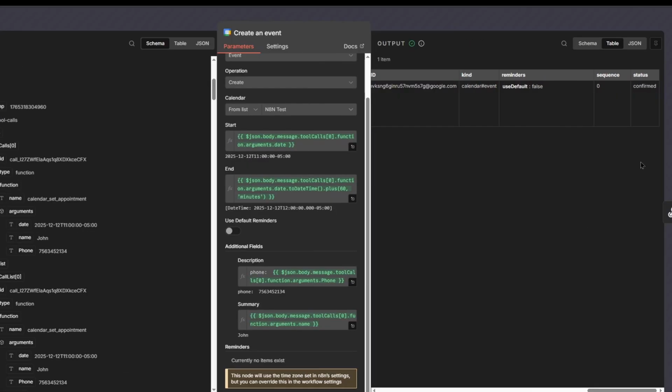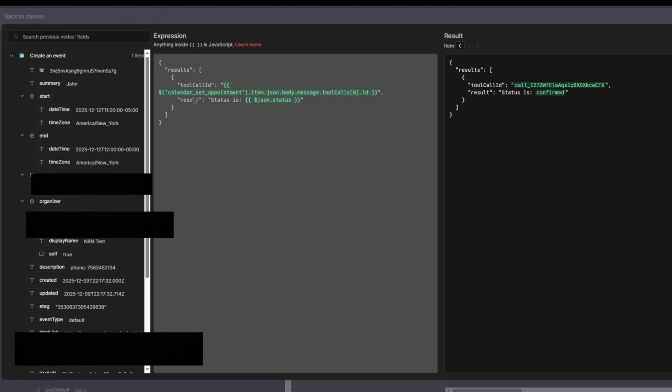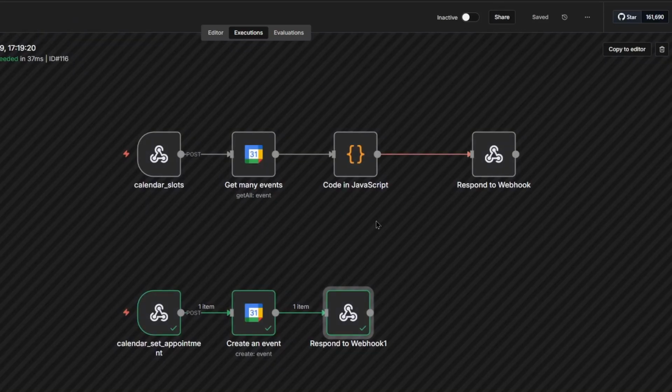An appointment is booked, it returns a status confirmed. So you just want to send this over to the AI to let the AI know that the booking is confirmed. To do that, same thing as before, you add the tool call ID. Again, this exact same format, you cannot change it, but you add the tool call ID like you did before, and then the status, it just says status is, and you add the status from the create event, which I showed you earlier. And that's basically the entire workflow.